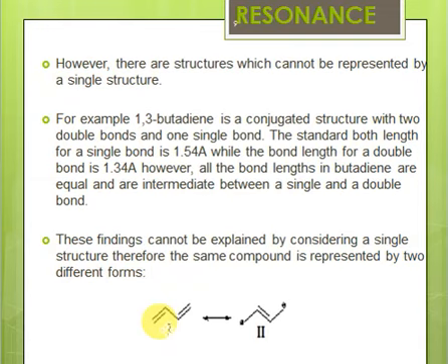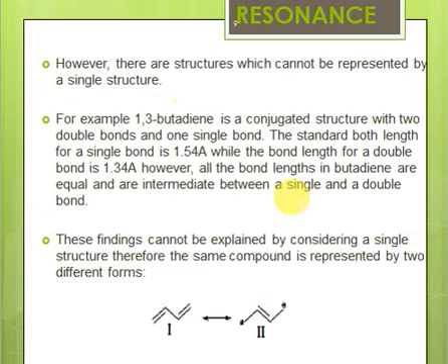The problem is that whenever a system is conjugated, the bond lengths don't become predictable. The bond lengths which we expect from a molecule don't apply to the structure of a conjugated system, just like butadiene. So we don't have any other option. We come to the conclusion that we cannot write one structure for this molecule, but instead we represent it by 2 different forms. So we say that butadiene is actually a combination of structure 1 and structure 2. Both of these forms together explain the structure of butadiene.